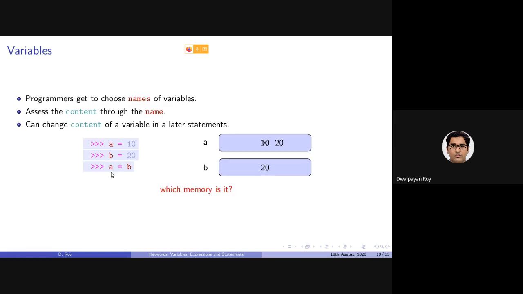Now my question to you: can you say which memory we are actually creating? I mean, in which memory are these getting stored? Is it the primary memory or the secondary memory? It's the random access memory. That is, it is the primary memory.